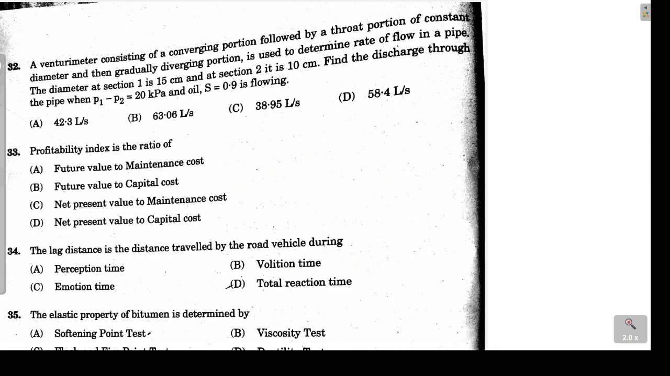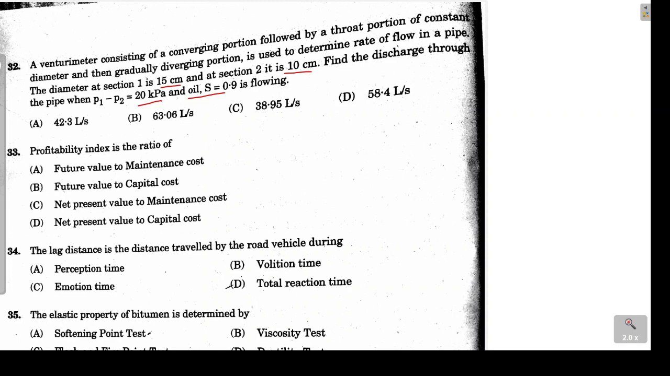Next problem is question number 32. A venturi meter is given to us whose converging and diverging section diameters are known. We have a diameter of 15 centimeter at section 1 and 10 centimeter at section 2. We have to calculate how much is the discharge passing through the pipe where this venturi meter has been placed. Another piece of information is that P1 minus P2, the pressure difference between section 1 and section 2, is 20 kilopascal, and the fluid flowing in the pipe is oil. So let's calculate the discharge of the oil.